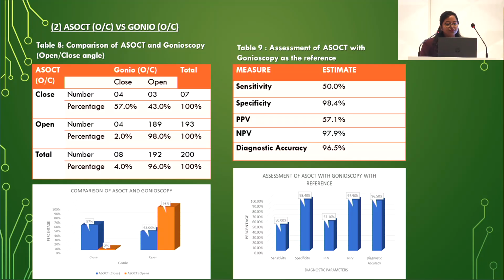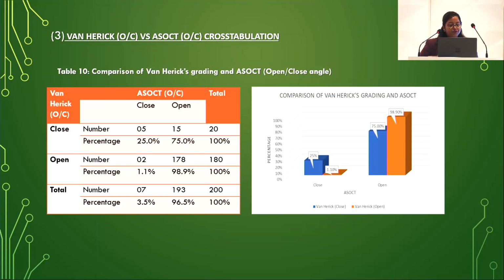Comparing AIOS2025 with gonioscopy, we found out of 7 eyes having closed angle, 3 were having open angle on gonioscopy, and out of 193 having open angle, 4 were having closed angle on gonioscopy. It gave the sensitivity of 50%, specificity of 98.4%, positive predictive value of 57.1%, negative predictive value of 97.9%, and diagnostic accuracy of 96.5%. We did a cross tabulation in which, of 20 eyes having closed angle in Van Herrick, we found 15 were open on AIOS2025, and out of the 180 open angle on Van Herrick, we found 2 were closed on AIOS2025.